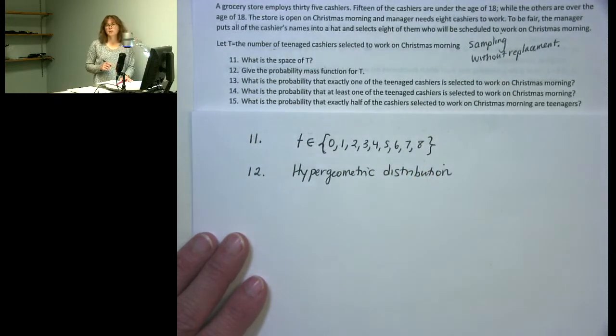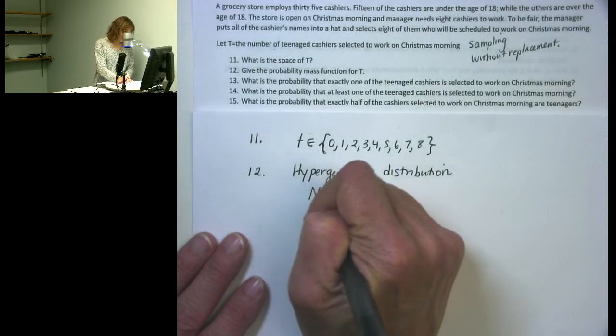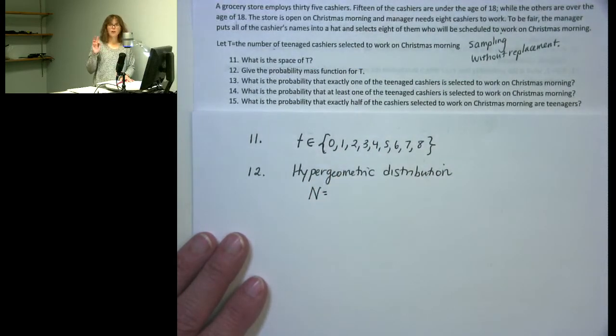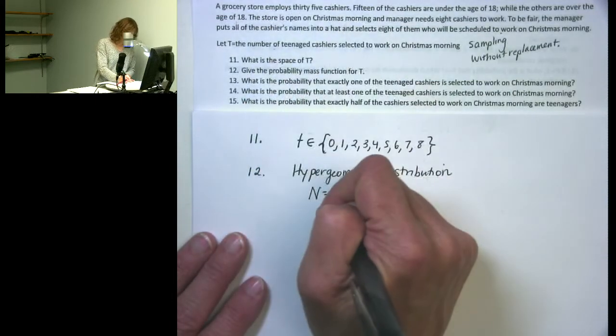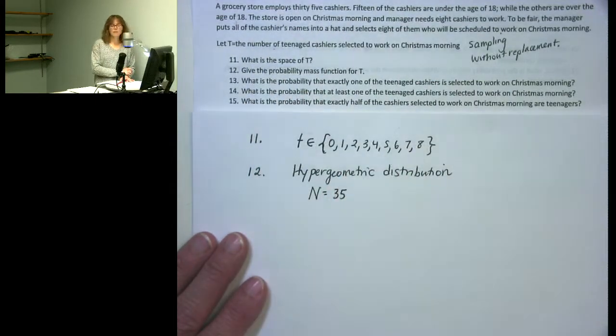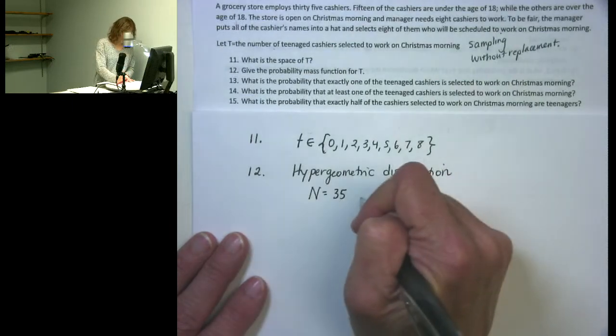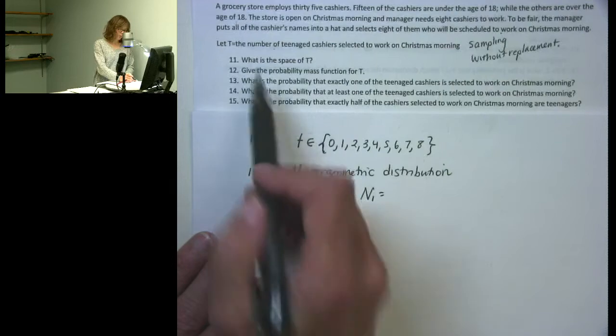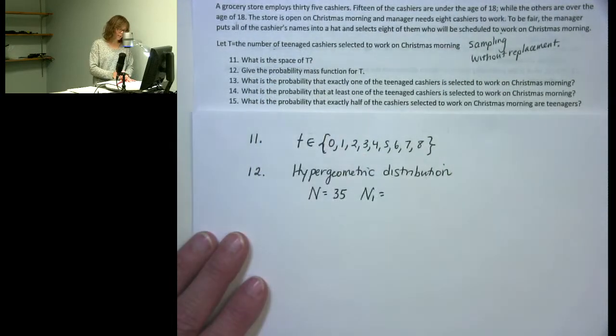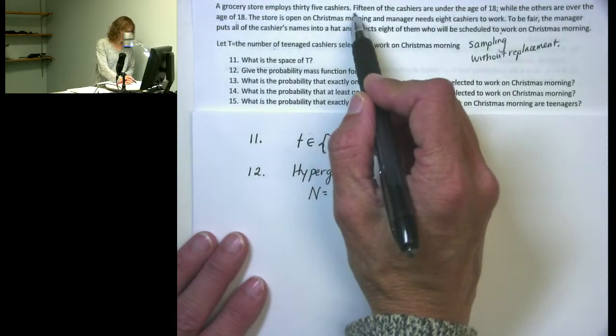And when we're working with the hypergeometric distribution, we have a bunch of things we need to specify. We need big N, which is the total number of items that we could select from. So there are 35 cashiers, so that's our big N. We need N1, which is the number in the group that we're interested in counting from. So we're looking for the number of teenage cashiers. How many total teenage cashiers are there in this group?